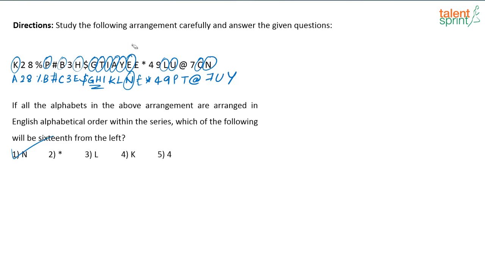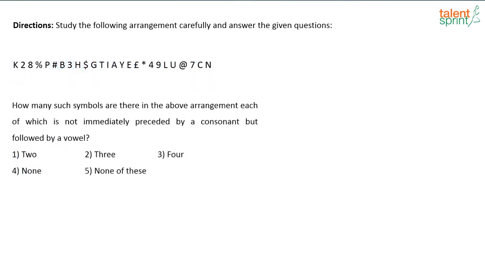Okay, so let's look at the next question. How many such symbols are there in the above arrangement, each of which is not immediately preceded by a consonant but followed by a vowel? So there should be a symbol in between, and here this should not be a consonant, this is a symbol, and here it should be a vowel.